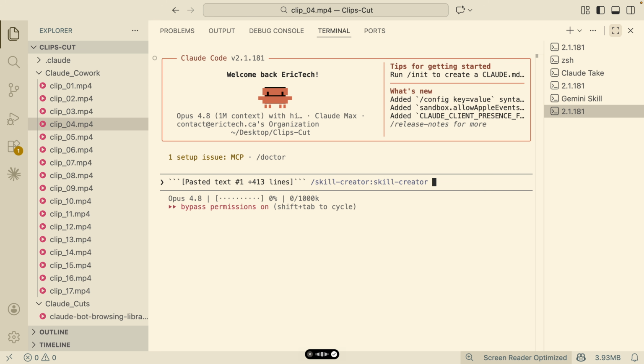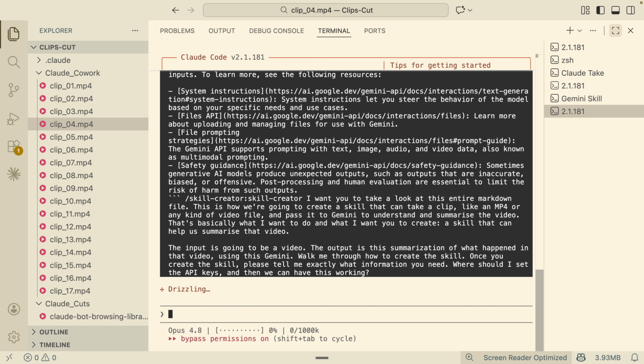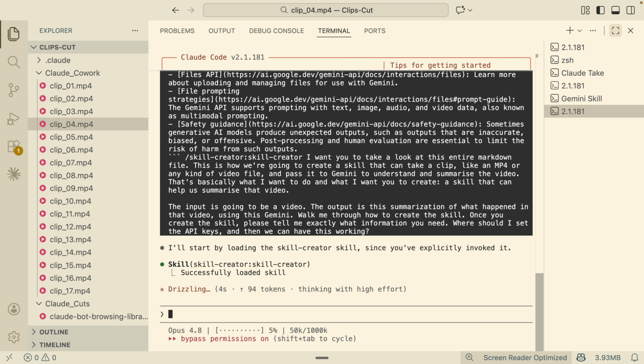All right. So the input is going to be video. The output is a summarization of what happened in that video. Create a skill. And then once you create a skill, please tell me exactly what information you need. Where should I set the API keys? And then we can have this working. So I'm going to provide that prompt and have Claude create the skill based on this markdown file.